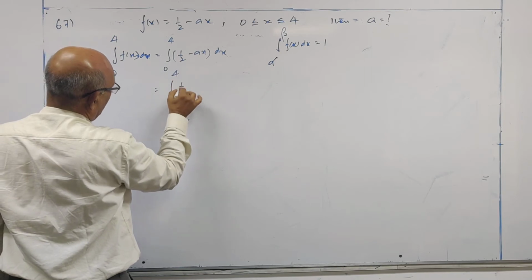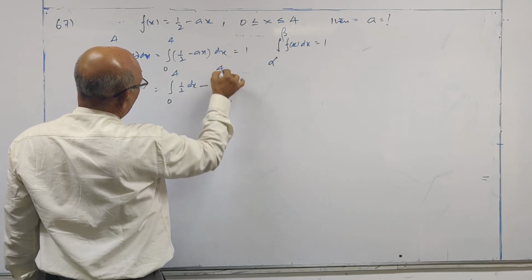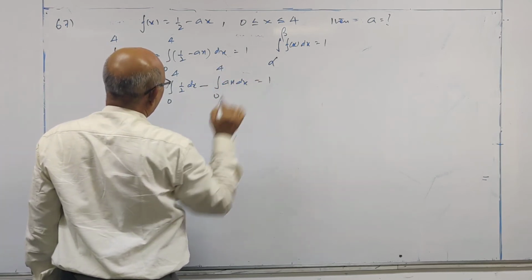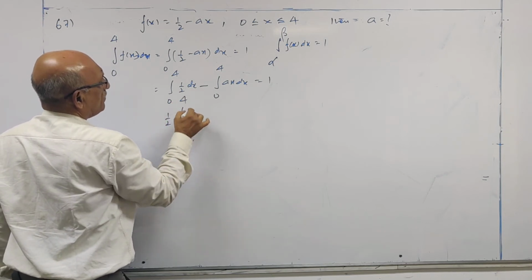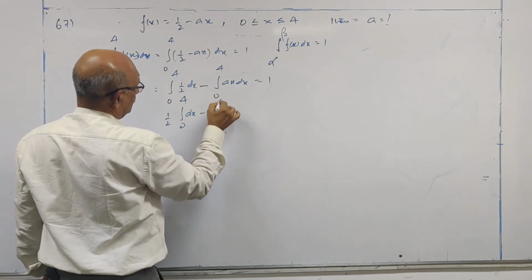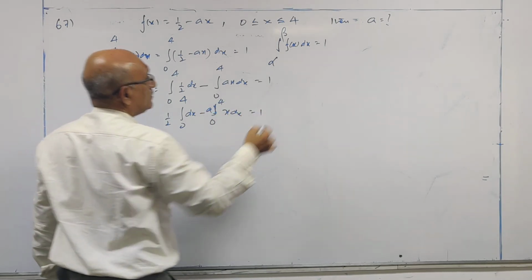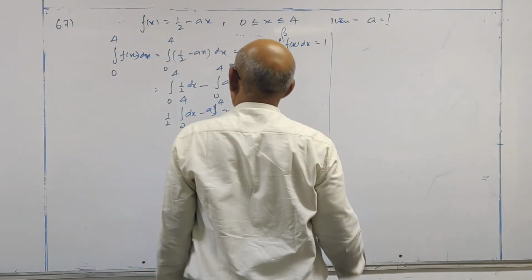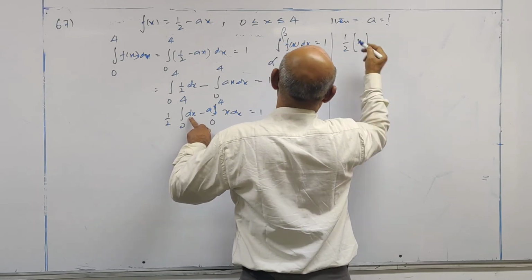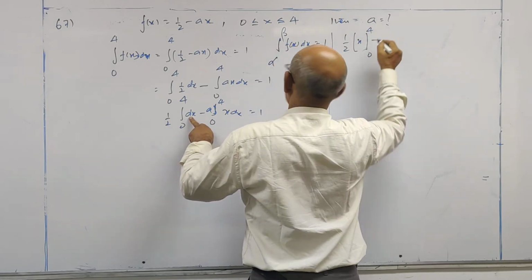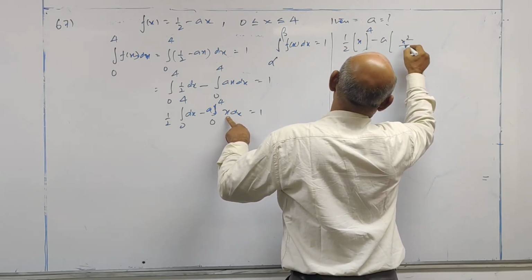Integral 0 to 4 1 by 2 dx minus integral 0 to 4 ax dx. This is 1. So 1 by 2 is a constant taken out from the integration sign. A is a constant taken out from the integration sign. Integral dx, dx is the derivative of x. And integral of x is x square by 2.